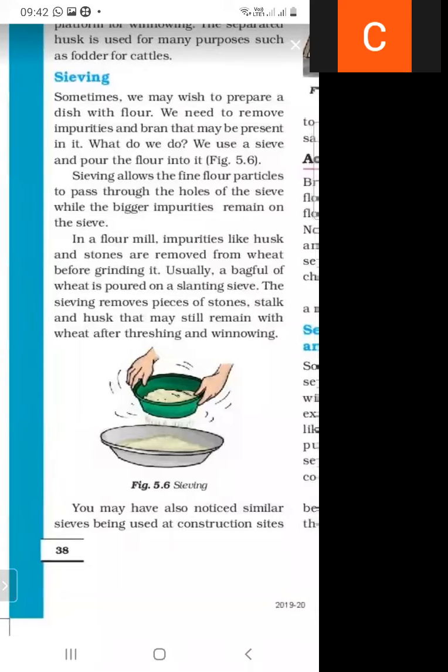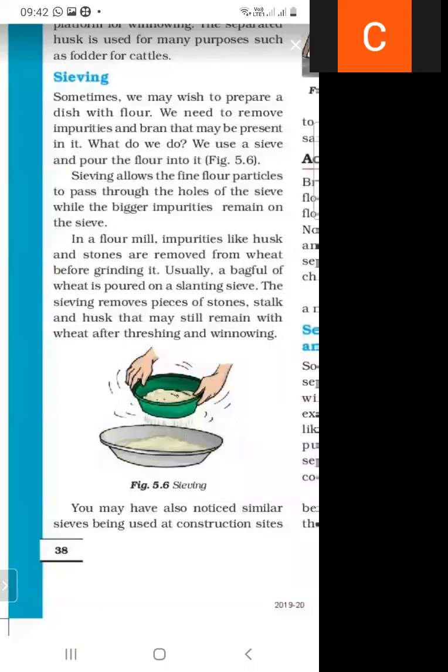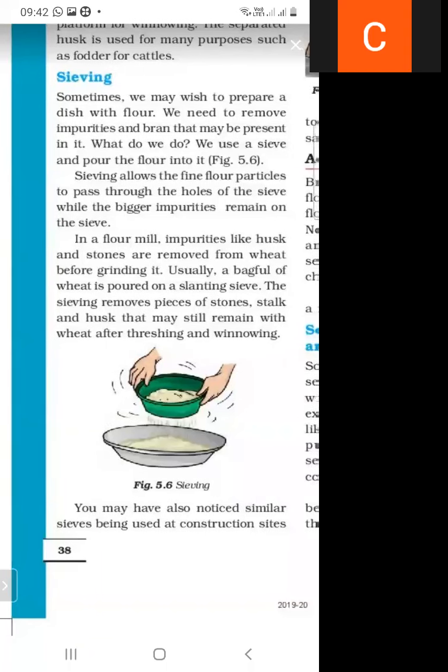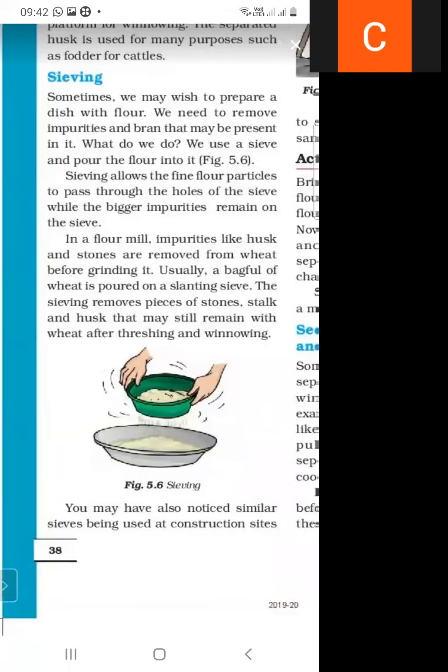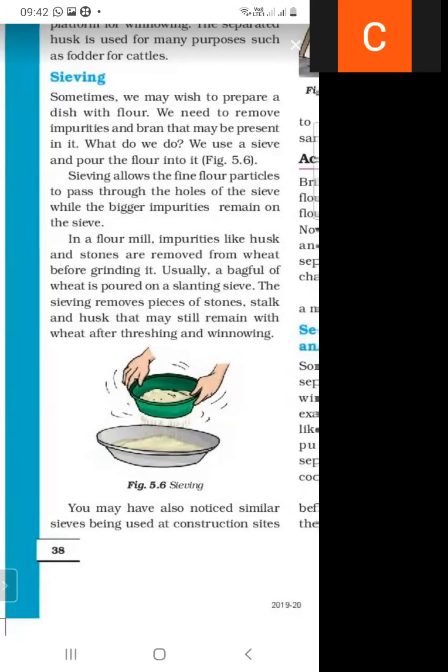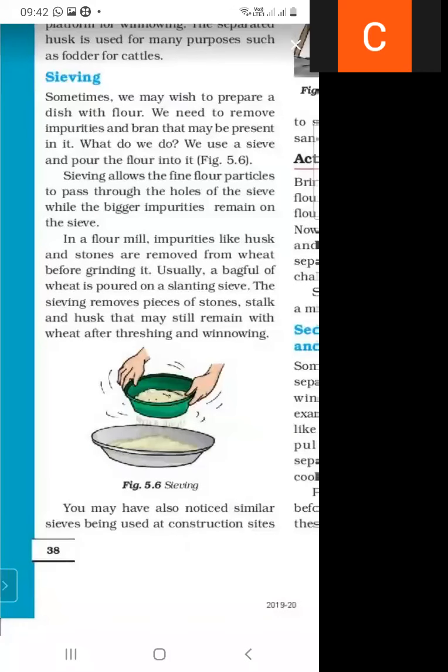Sieving allows the fine particles to pass through the holes of the sieve while the bigger particles remain on the sieve. We are separating flour from the impurities with the help of a sieve, and this process is called sieving.